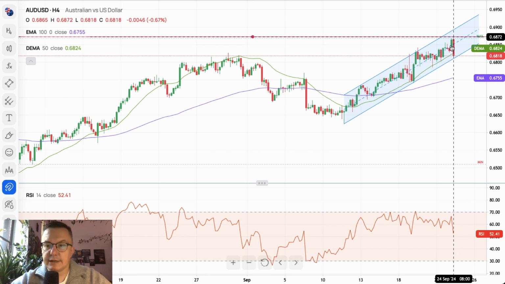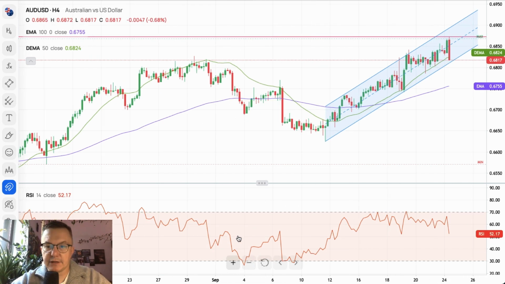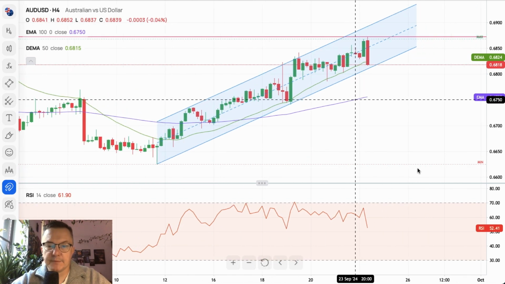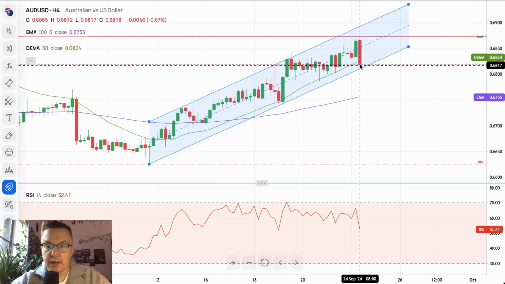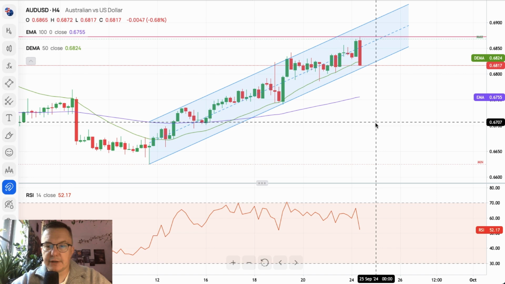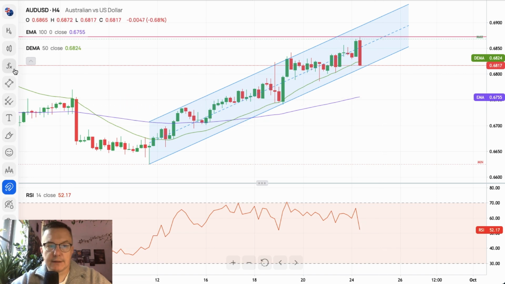As you can see right now, we are building the bearish engulfing pattern. So let me just zoom in. So we are building the bearish engulfing pattern, it looks like a very strong sell-off of the Australian dollar and gains for the US dollar.